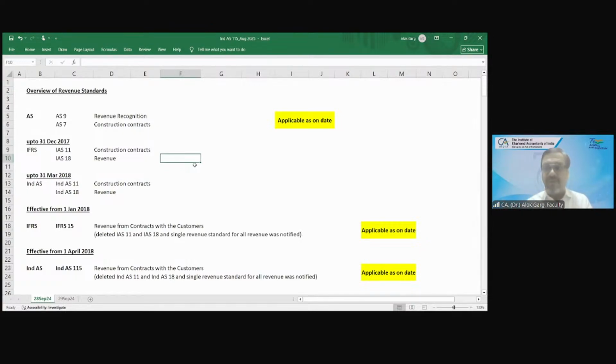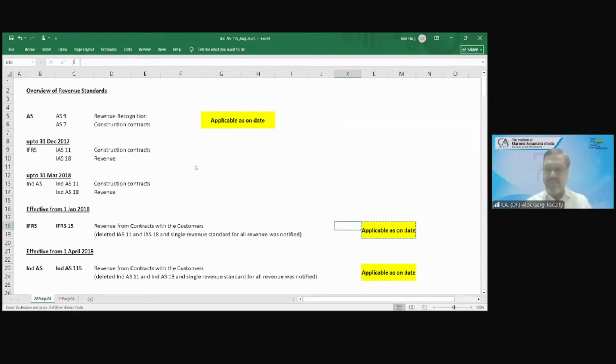You should be aware that these standards were applicable in the past, but effective from 1st April 2018 in India, from financial year 18-19, Ind AS 115 is applicable to you. I will share this Excel file also, where I have written the applicable standards as on date. I hope it is clear to all of you.